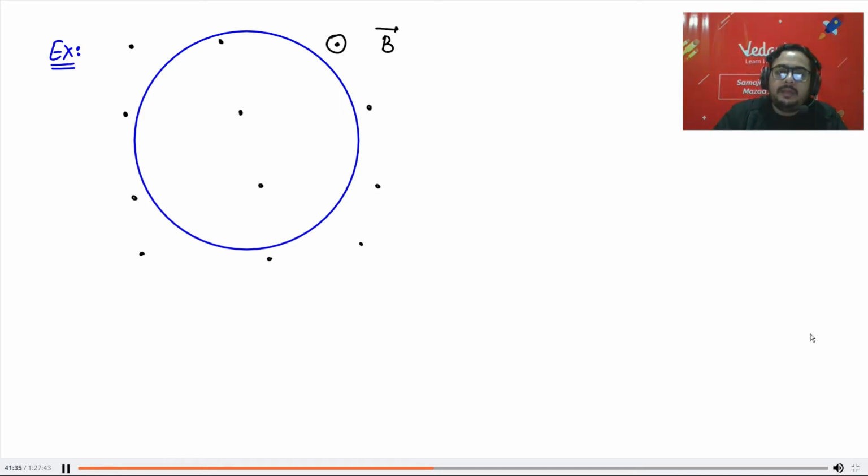B is outside and B is decreasing with time. I want to know what will be the direction of induced current. Direction of induced current.